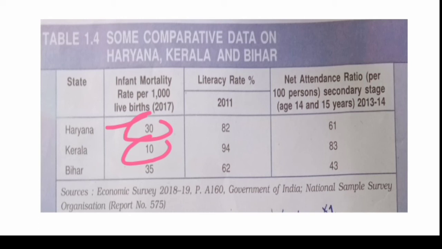If you see on the basis of average income or per capita income, Haryana comes above Kerala. Literacy rate: Haryana 82% and Kerala 94%. Okay. Net attendance ratio: 61 in Haryana and 83 in Kerala.